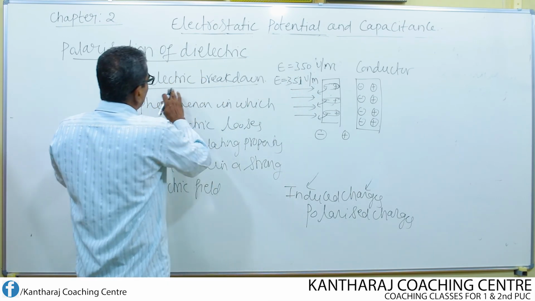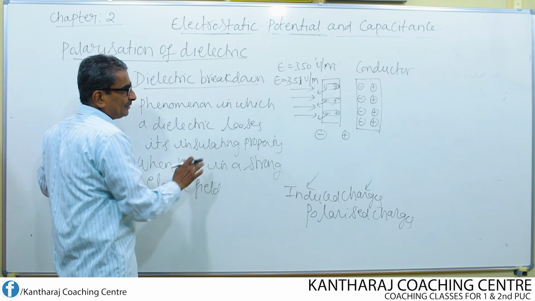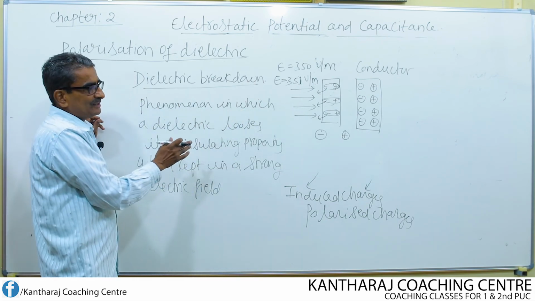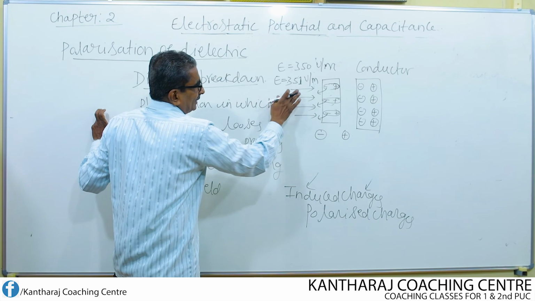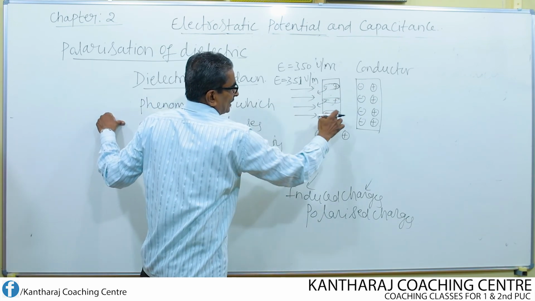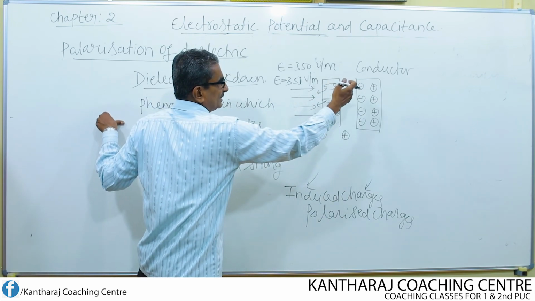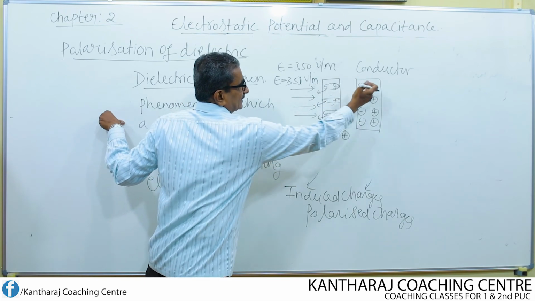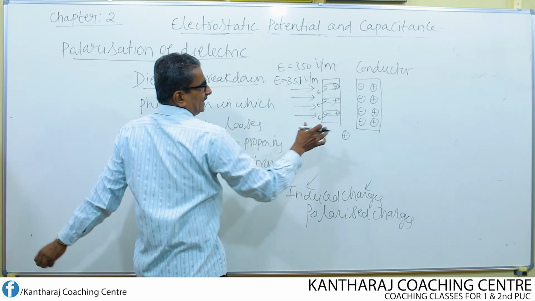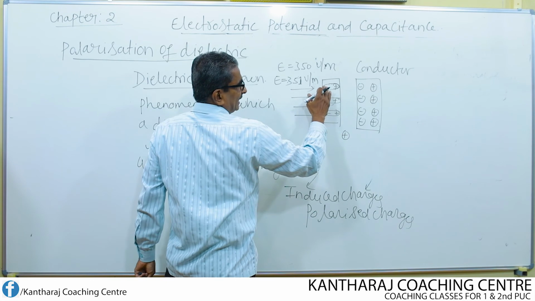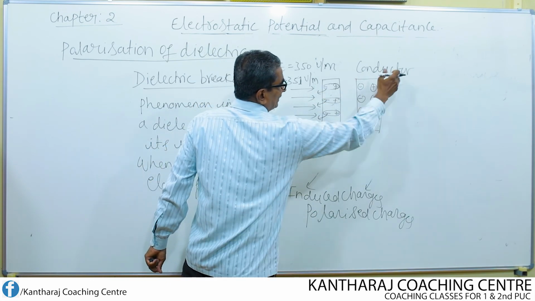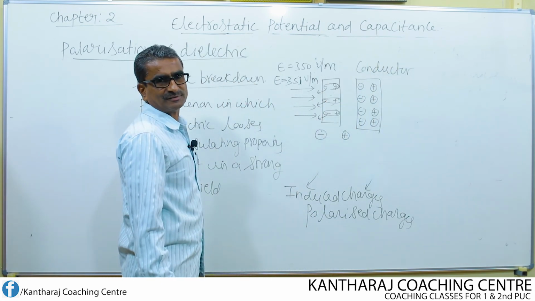Now, this is the definition of dielectric breakdown, and this is the explanation. When a strong field is applied, the force acting on these charges of the dipole becomes large. Due to that force, the charges get separated from one another, and the insulating dielectric starts behaving like a conducting substance.